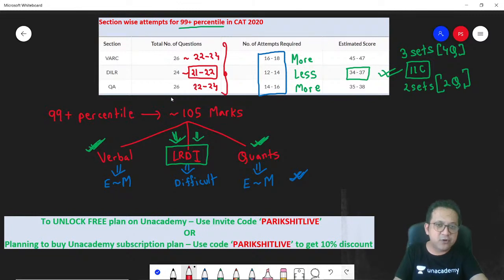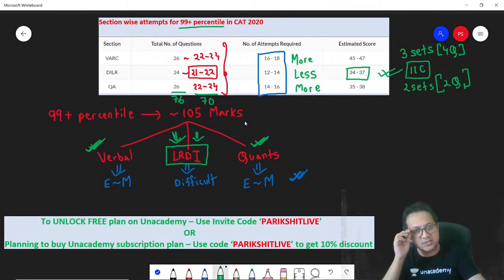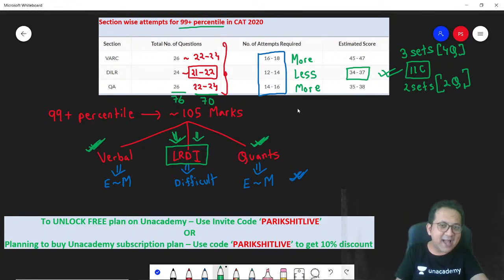Last year, total number of questions was 76. This year, my analysis says it would be around 70 questions. Correct? Okay. This is CAT 2020. Again, I will repeat, total marks in CAT 2020 was 76 into 3. So 228 marks paper.